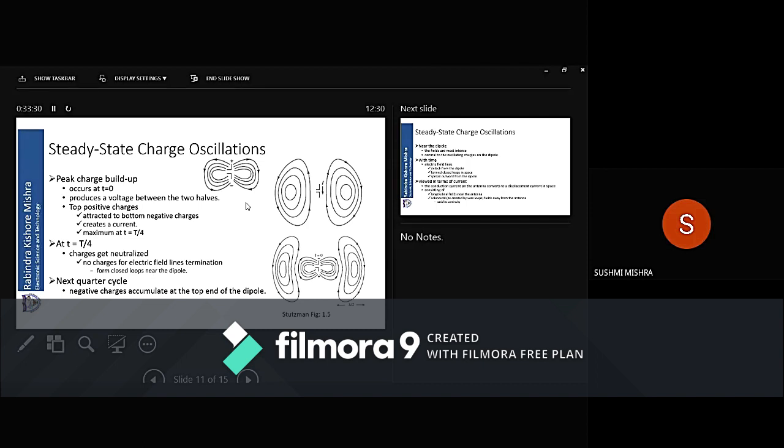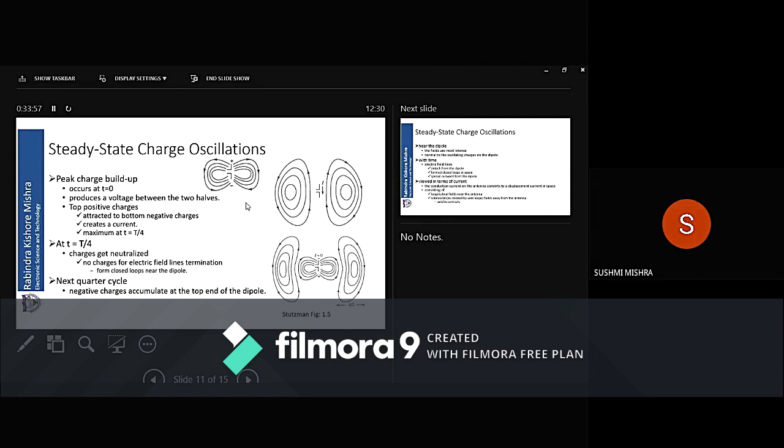You start at t equal to minus T by 4. Then you cover a time T by 4, which corresponds to sine pi by 2. That is where you will have the maximum value of sine. Sine will give you 1, right? So this occurs at t equal to 0, where we started at t equal to minus T by 4.